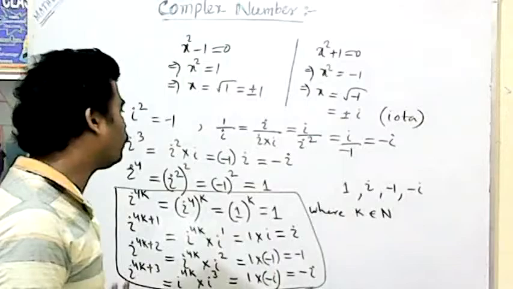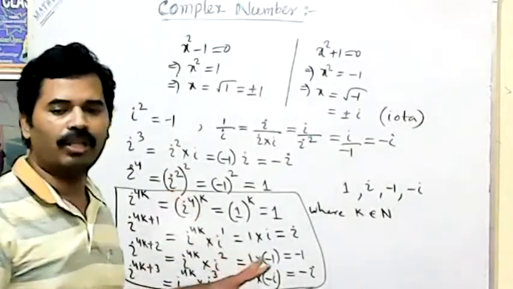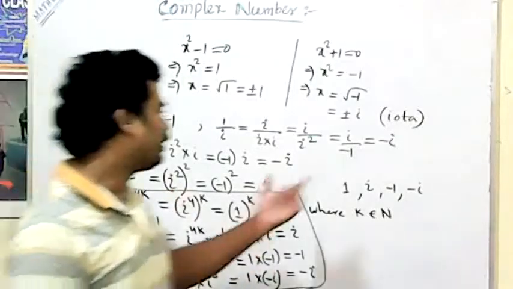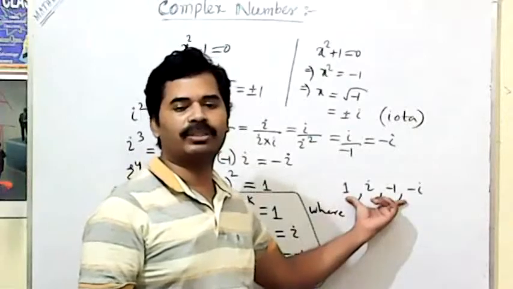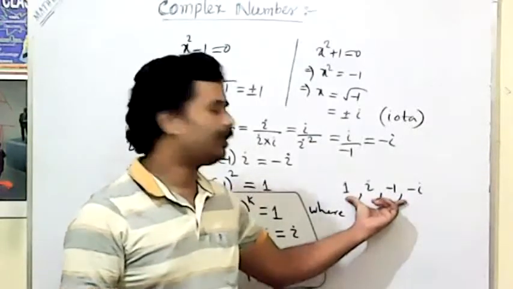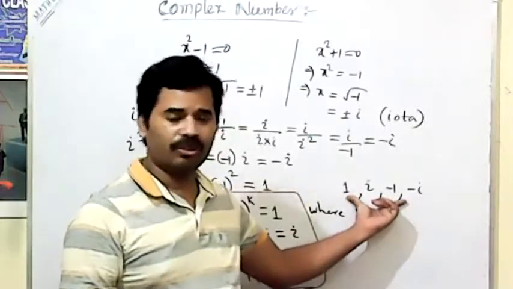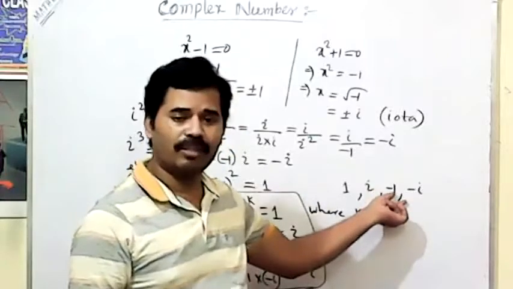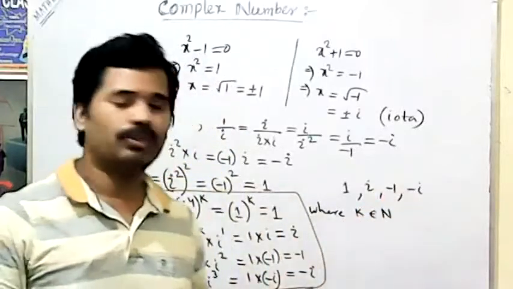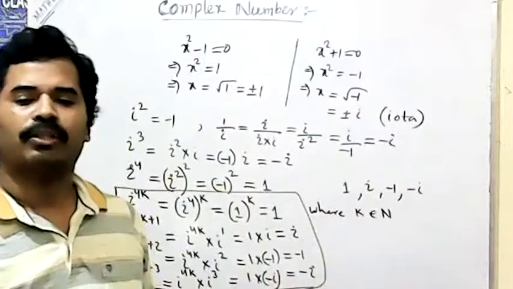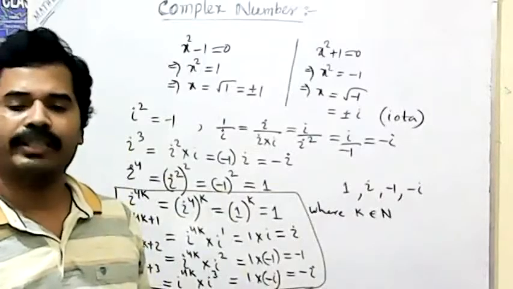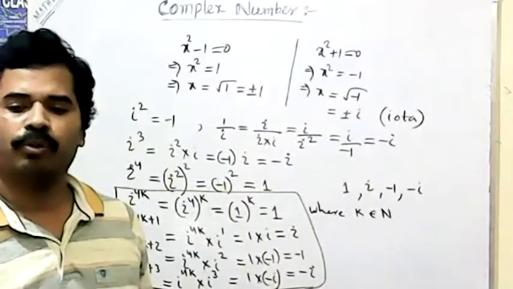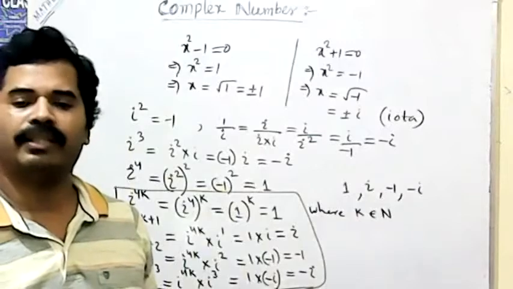This concept, if you know it, how can you find out the value? That means this value always comes in between. This means in this repetition, either 1 comes, or i comes, or minus 1 comes, or minus i comes. This way we can find out. So for i's square, cube, fourth power, or fourth multiplication, what value will come?